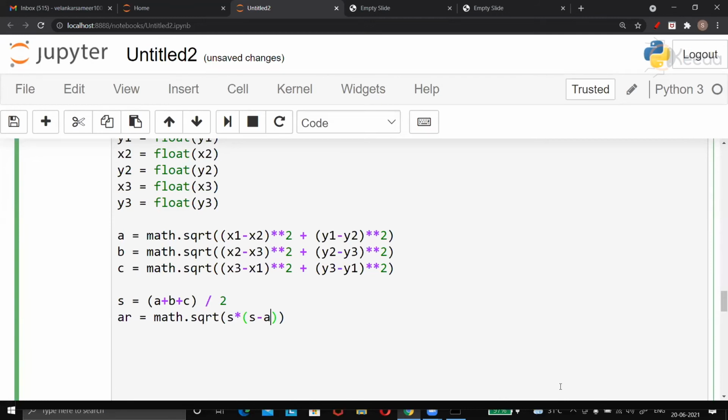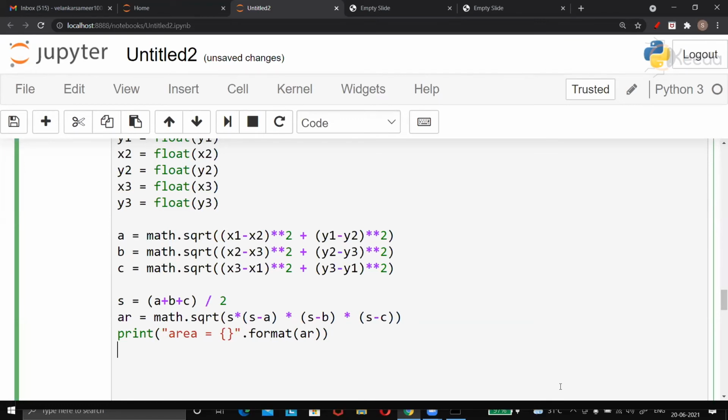Now bracket will be needed. Again s, multiplication, again multiplication, brackets, s minus b. Multiplication, s minus c. Great. And then finally print. Print maybe area equal to placeholder, then dot format, AR. Okay, that's the code. Congratulations.